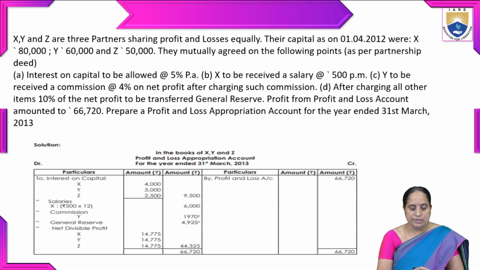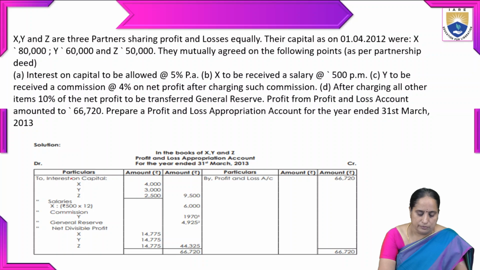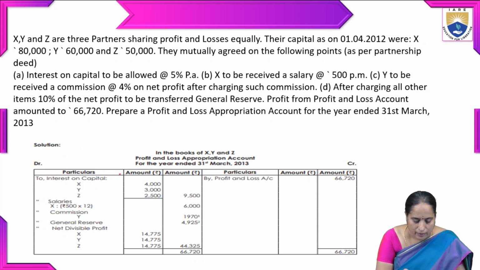So using this data, here we have prepared the profit and loss appropriation account. On the debit side, enter the details. Interest on capital for all the three partners: we have 4,000, 3,000, sorry, 2,500.